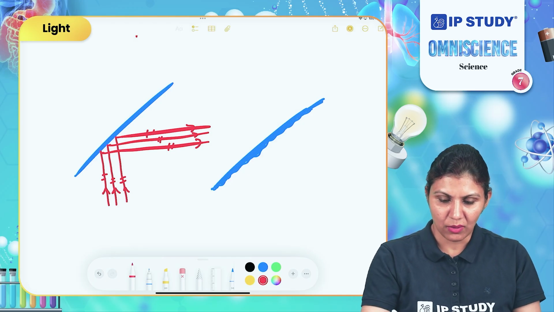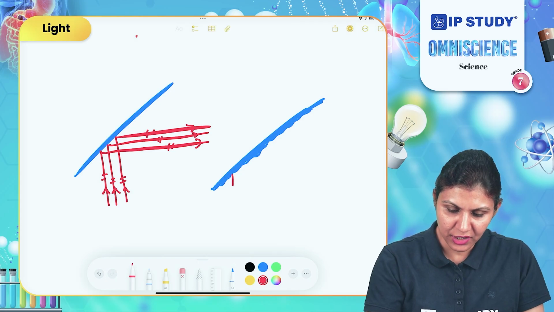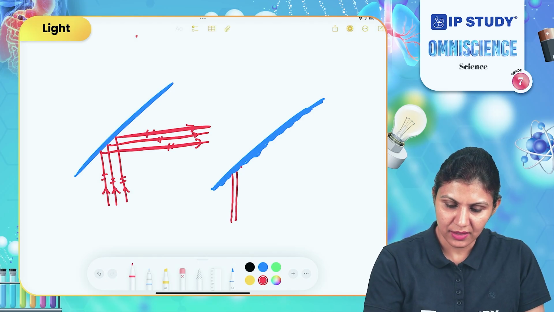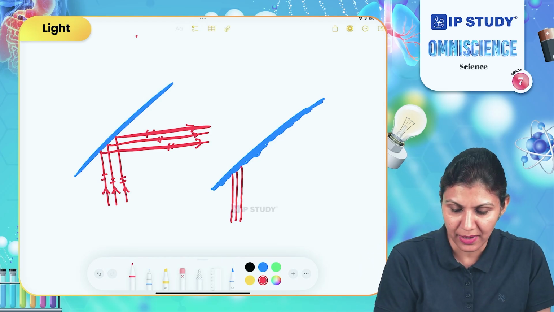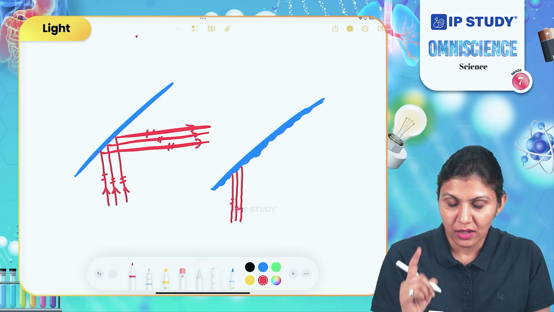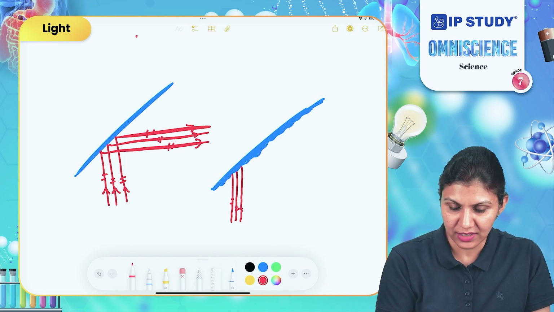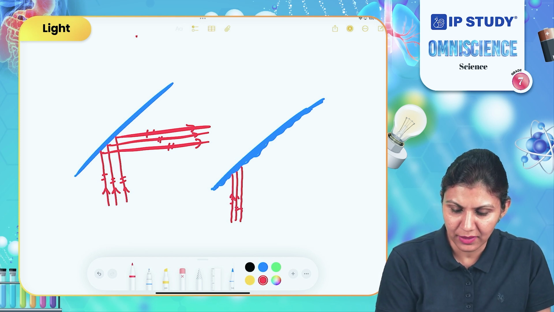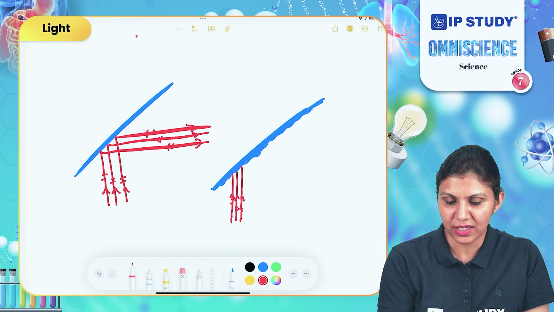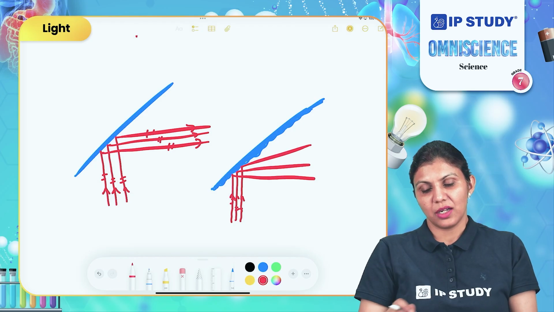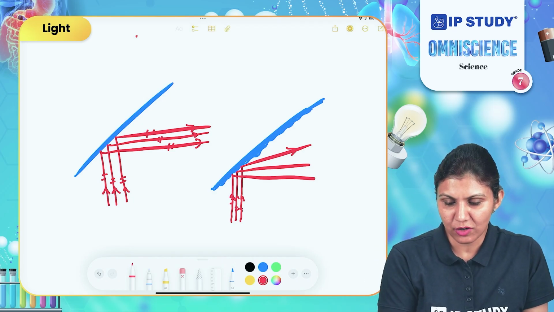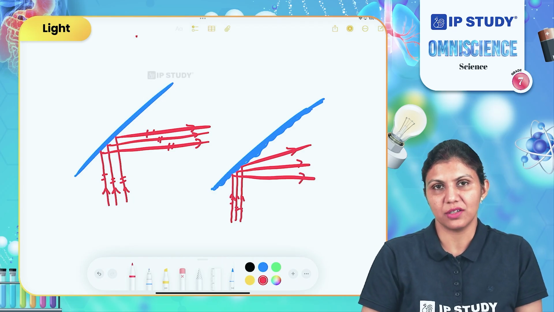And now these are different light rays which are parallel before striking the surface. And what will happen after striking the rough surface? These will move in different directions. Now if you observe, these light rays are not parallel to each other.